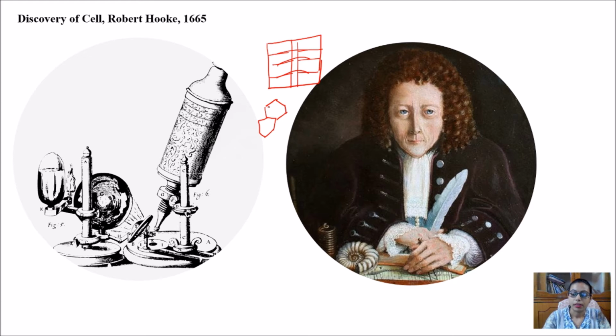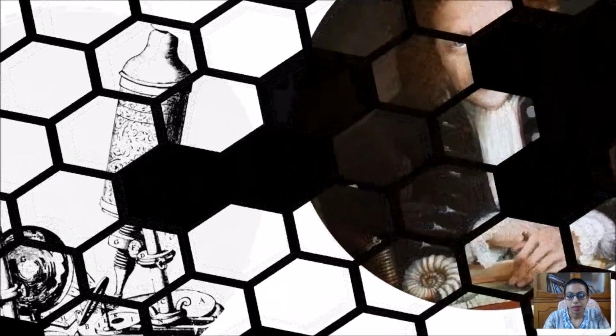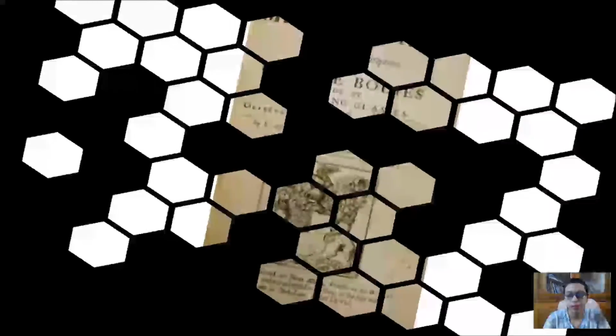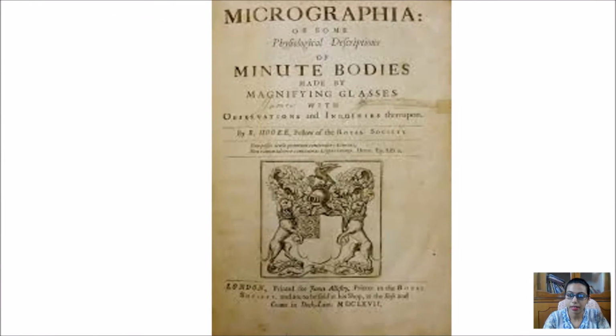About this honeycomb-like structure, what he analyzed, he wrote about all those things in his book Micrographia. This is a picture of Micrographia, and here he has mentioned the minute bodies, which were the cells of that time. He denoted the cells as minute bodies seen through magnifying glasses. You can see here he has written all those findings in this book.